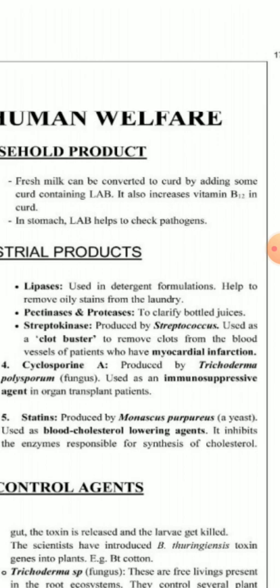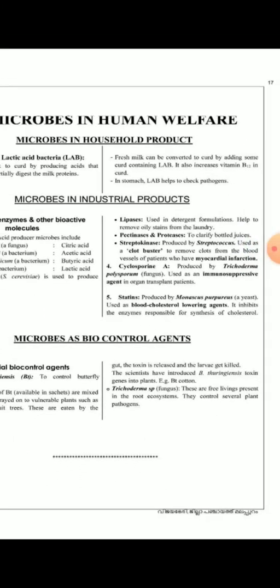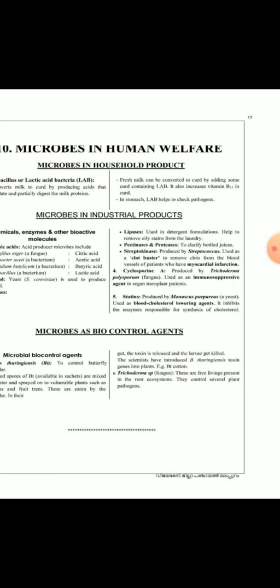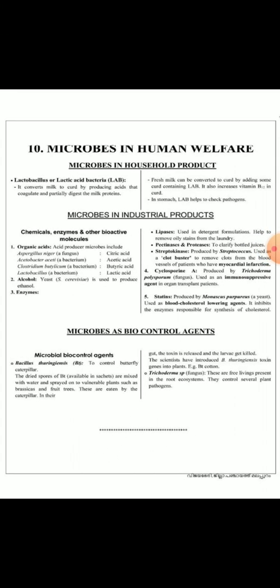The next topic is microbes in industrial products. The industrial products are organic acid, alcohol, enzymes, cyclosporins, and statins. The first one is organic acid.